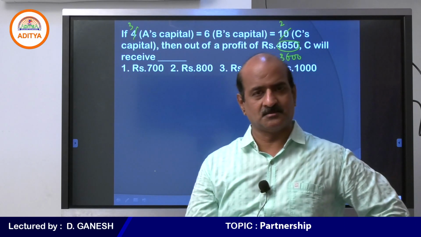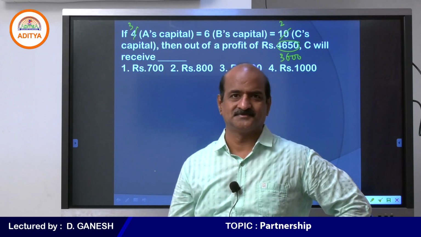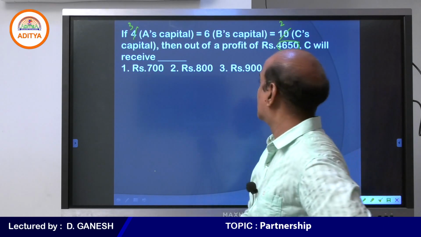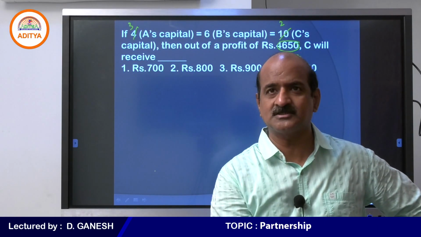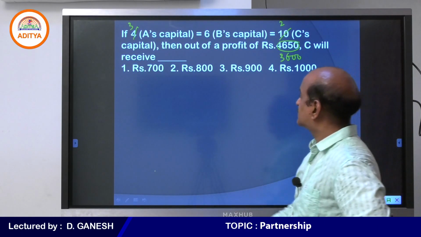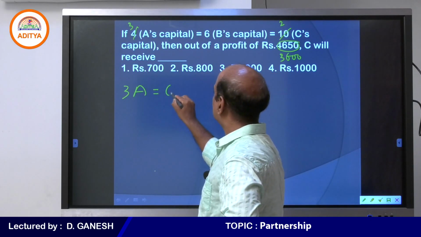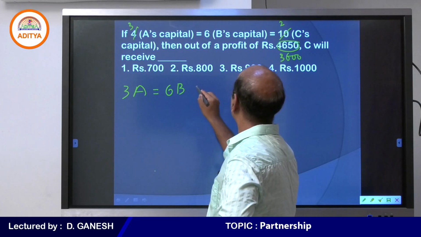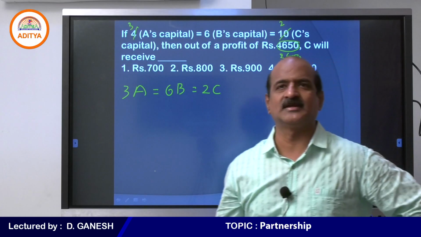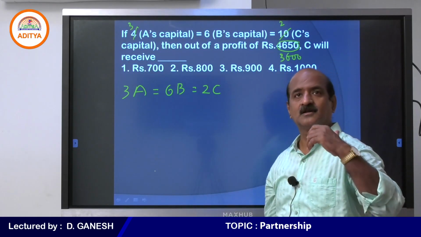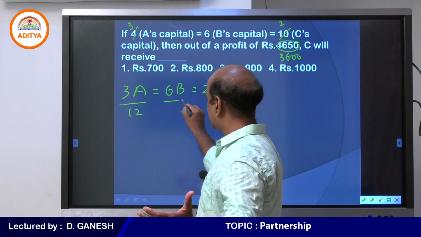60 is the convenient number, that is the LCM of 4, 6 and 10. Now please look at this question, and you will come to know this. 3 times A's capital is equal to 6 times B's capital is equal to 2 times C's capital. You can see that this is not a convenient number. So what do we do? We divide the entire equation by 12.